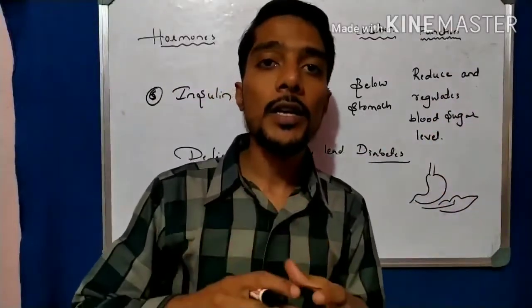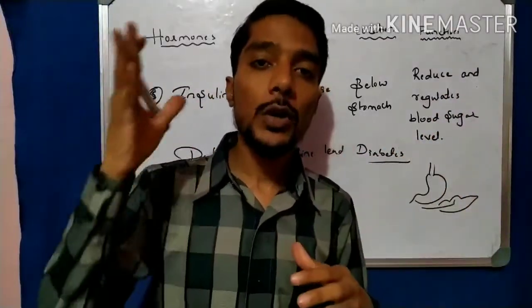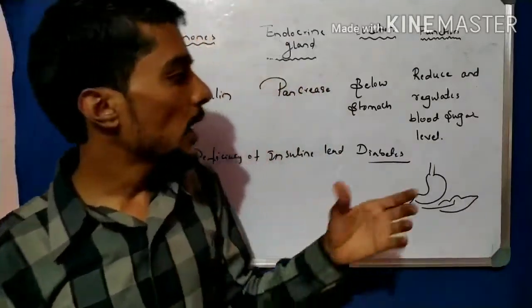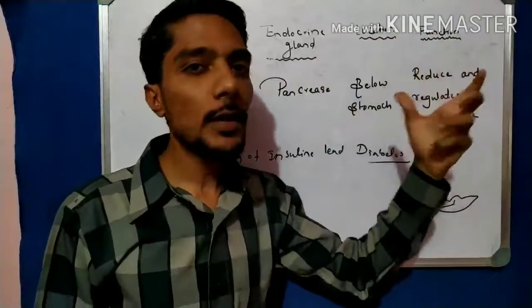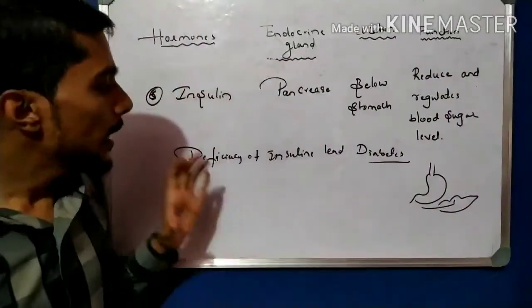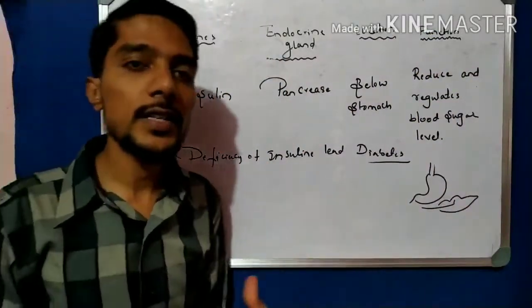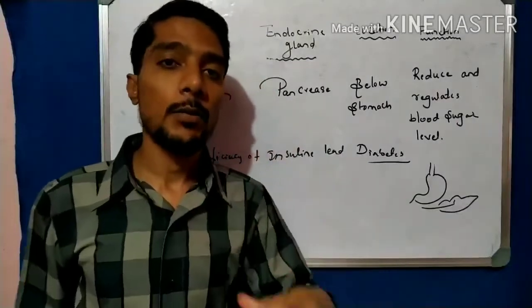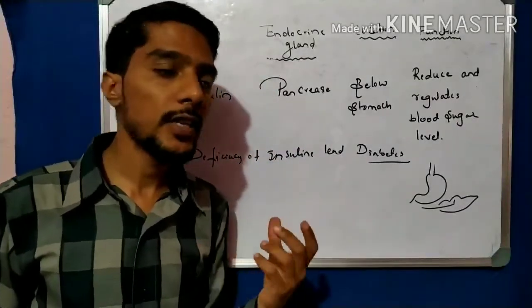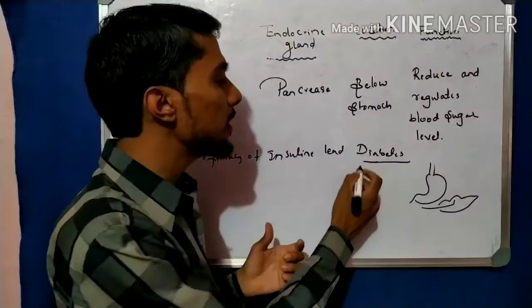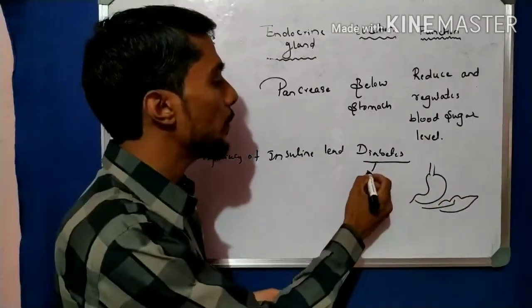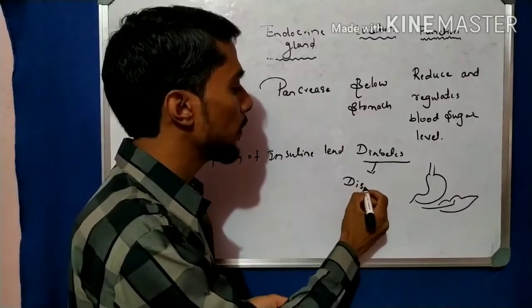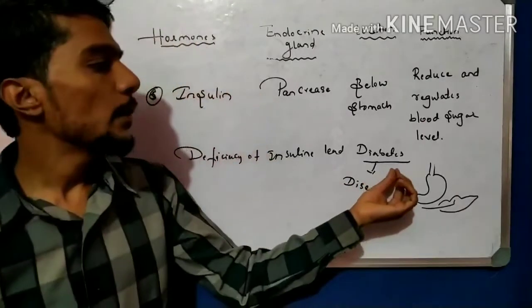Sometimes in the body the sugar level is very high. To reduce that sugar level, insulin takes a very important role. So the function is to reduce the blood sugar level. If there is a deficiency of insulin, if there is a deficiency in the production of insulin in the body, then what happens? A disease called diabetes takes place in the body. The disease is called diabetes.